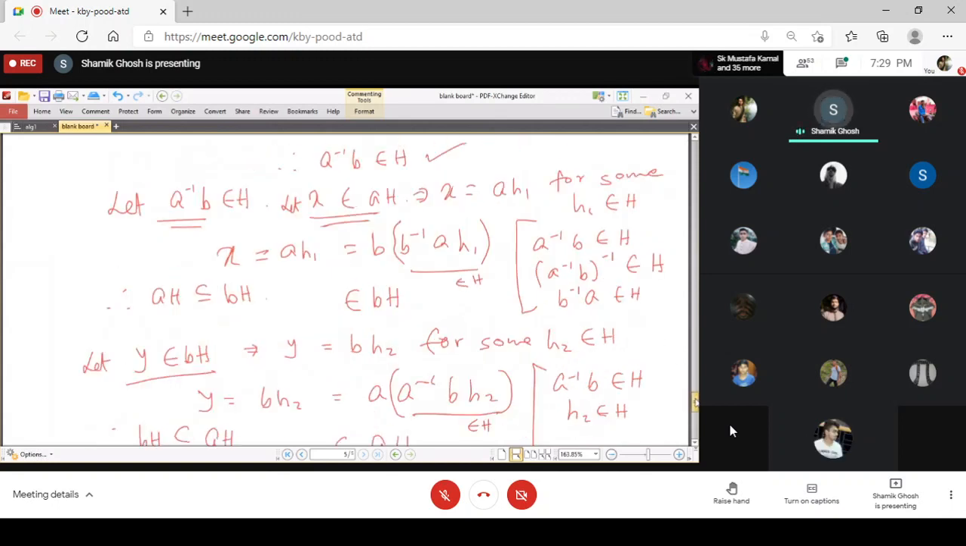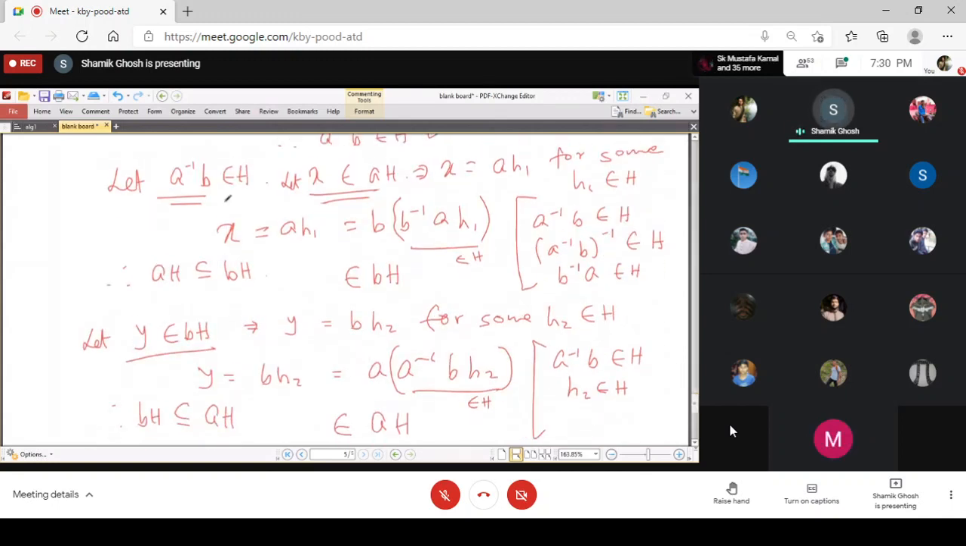On the other hand, if we assume that a inverse b belongs to H, then we will show that aH is a subset of bH and bH is a subset of aH. So when we want to prove that aH is a subset of bH, we start with an element x in aH, that is of the form a times some h1, and then we want to prove that this is belonging to bH. So we just express this in this way, b times b inverse a h1.